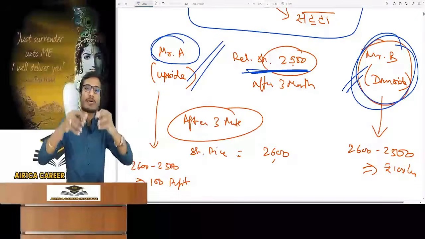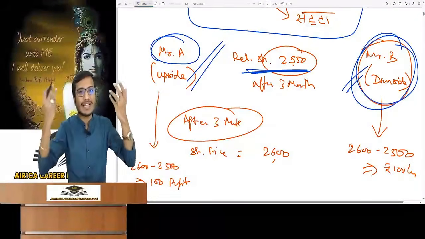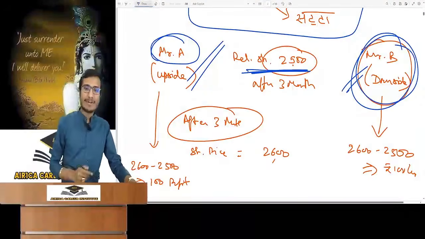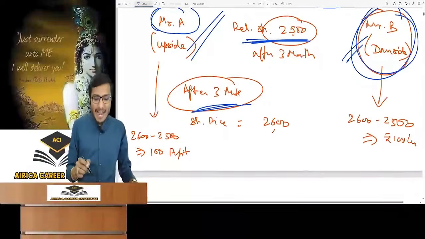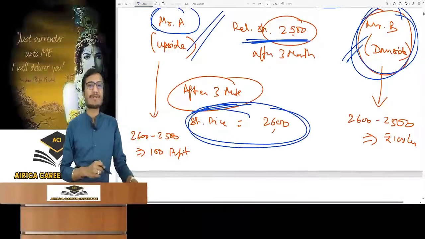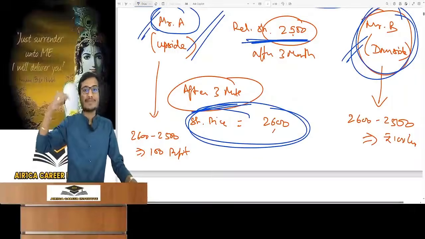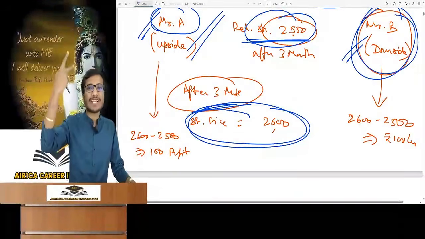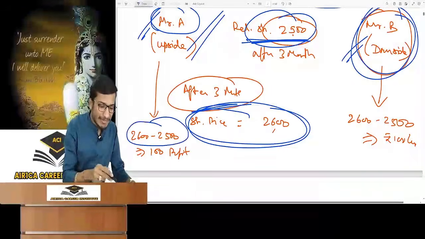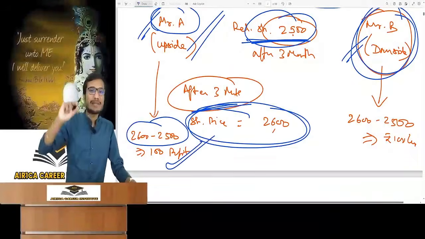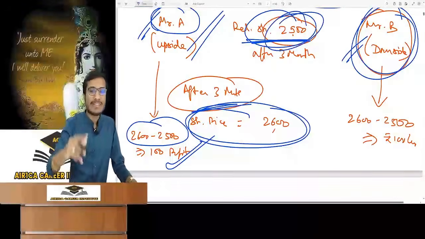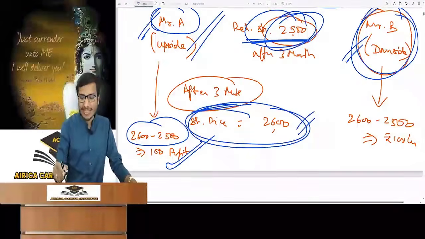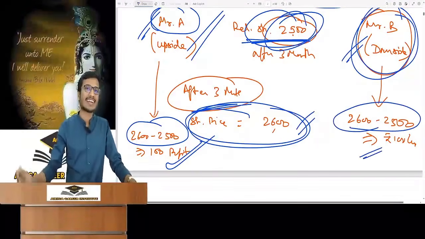People enter the contract according to their own point of view, according to their own feelings, and then the outcome comes at the final maturity. Now, in this case, after 3 months, the price of the share increased to 2600 in the market. Mr. A said that the price will increase, it will go above the 2500 price. And it goes above, as much as it increased, that much is profit. 2600 minus 2500, it means profit is rupees 100. What Mr. B said is that the price will go down, and it would be a profit if it went down, but the price has gone up, so he has a loss of 2600 minus 2500, it means 100 rupees.